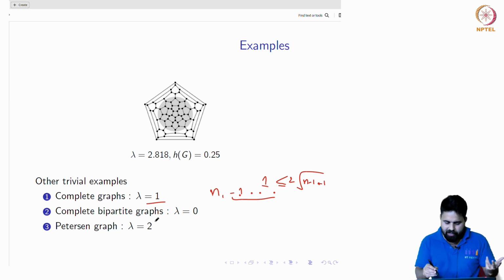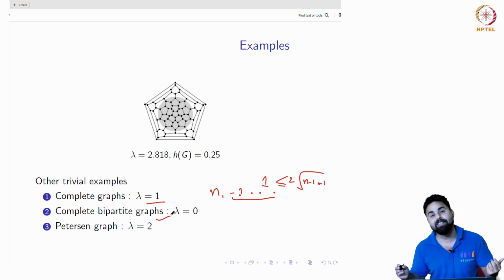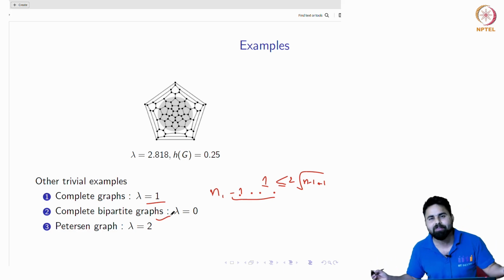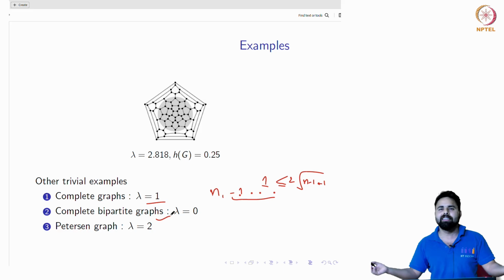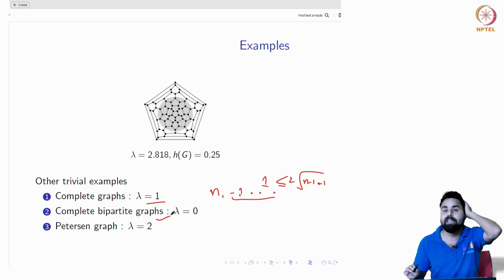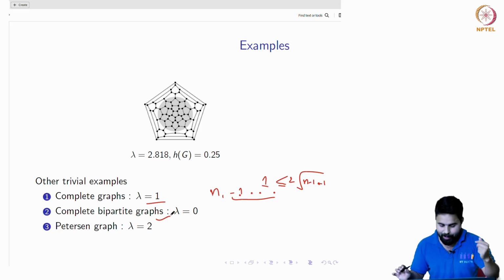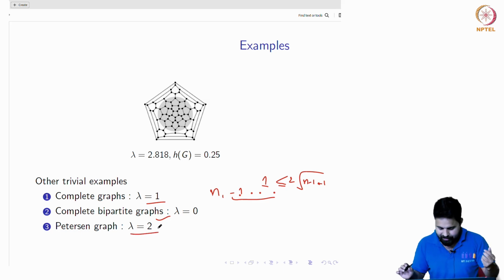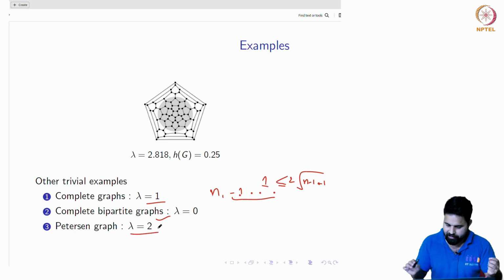Similarly, you can verify that the complete bipartite graph is also a Ramanujan graph. The Petersen graph is also a Ramanujan graph. You just see the eigenvalues. The Petersen graph is a strongly regular graph, and you can immediately see the eigenvalues based on those parameters. So it is easy to verify this is also a Ramanujan graph. Very good. Lambda is actually 2, and the degree is 3 here, so you can easily verify.